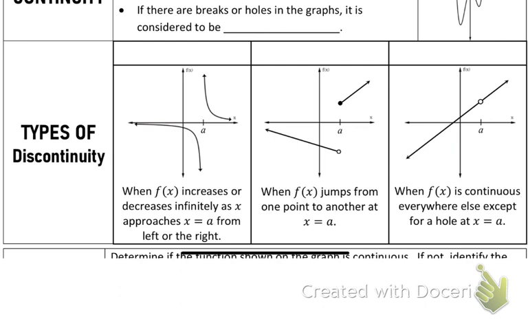If we have a vertical asymptote, notice we're going from negative infinity to positive infinity. There's no clear place where I have to put my pencil down. That's called infinite. It's an infinite discontinuity. Once again, you don't know where to pick up your pencil, you don't know where to put it. However, here, if I told you where do you pick up your pencil and put it down, you'd say, I pick it up here, and I put it back down here. So it's not infinite because I'm not going to either infinity.